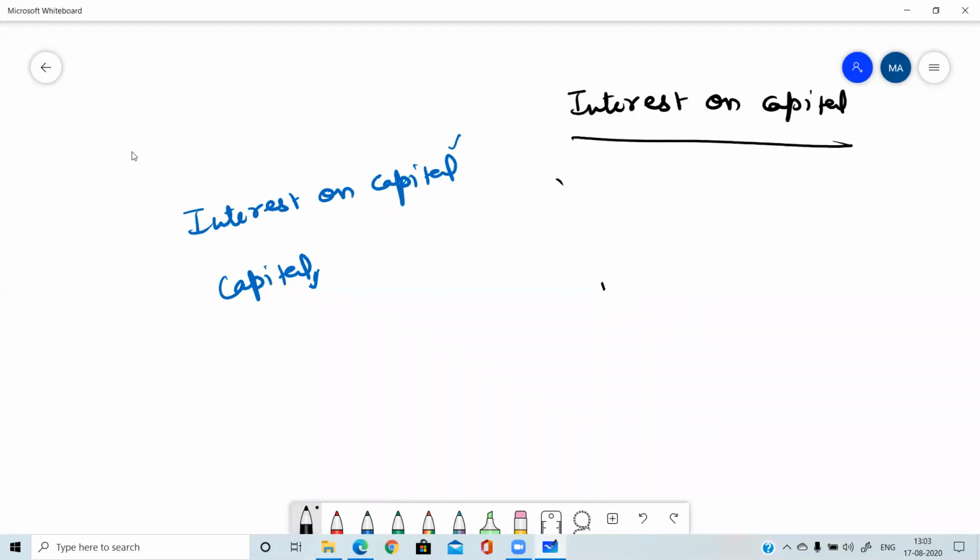Now let's discuss its nature. Interest on capital. Business is making payment of interest to the proprietor. So please tell me, is interest on capital an asset, revenue, capital, or income for the business, or an expense for the business? Tell me, the business is making payment of interest to the owner.